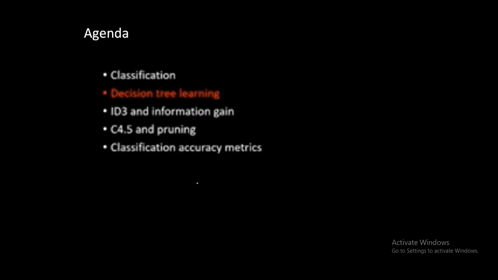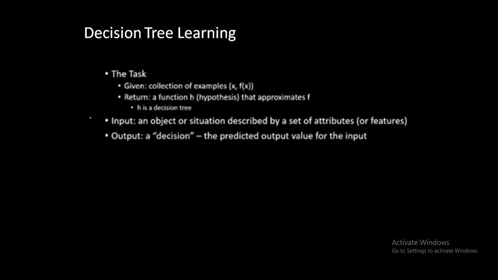Okay, so that's that. Now let me go through decision tree learning. Let me start with that. So what is classification? I hope that is clear. Now the other thing is decision tree. The simplest algorithm of classification is actually the decision tree. That is the most popular and simplest one.